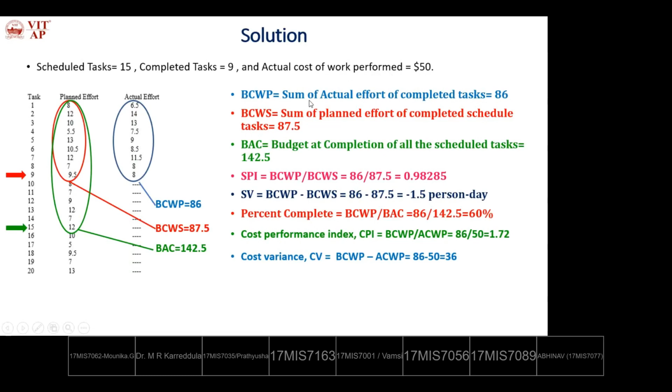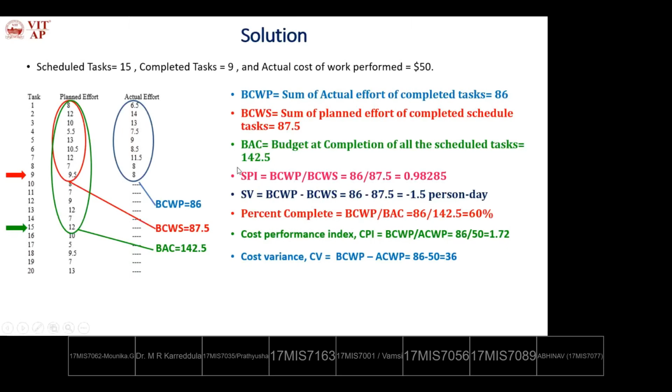So BCWP is the sum of actual effort of completed tasks, 86 percentage days. BCWS is the sum of planned effort of completed scheduled tasks, 87.5. BAC, budget at completion, is for all the scheduled tasks. Actually 15 are scheduled at the time of review, and 9 are finished. So BAC is 142.5.